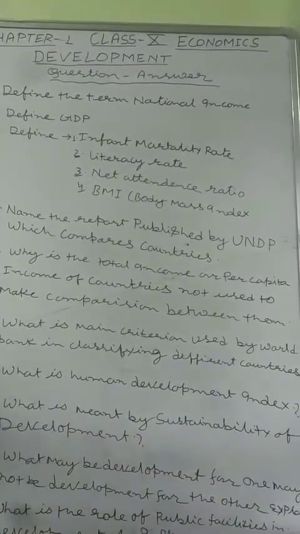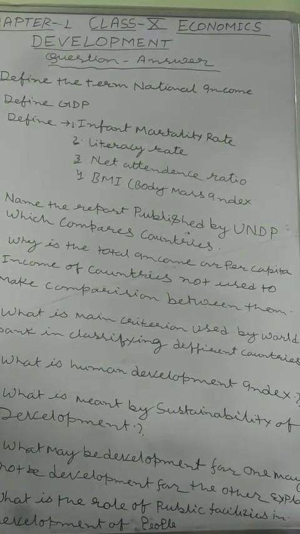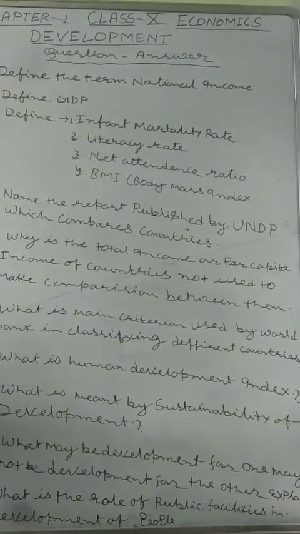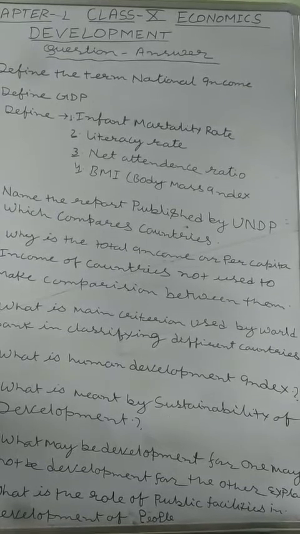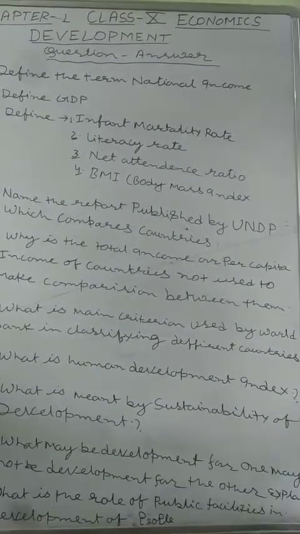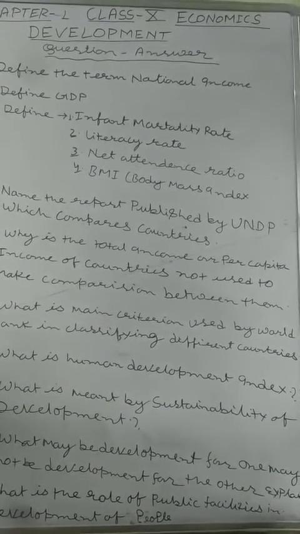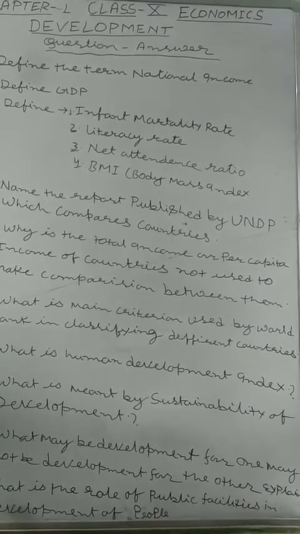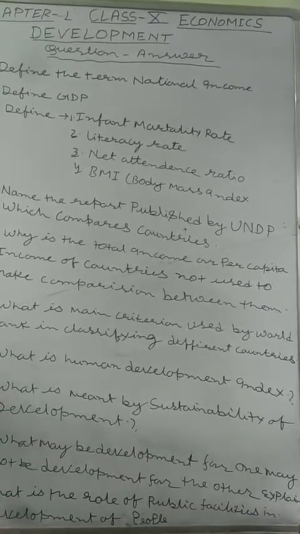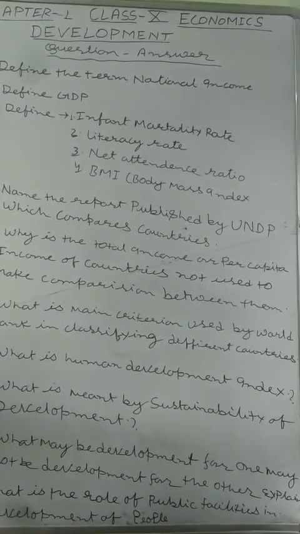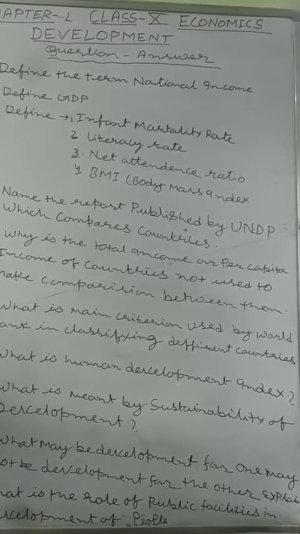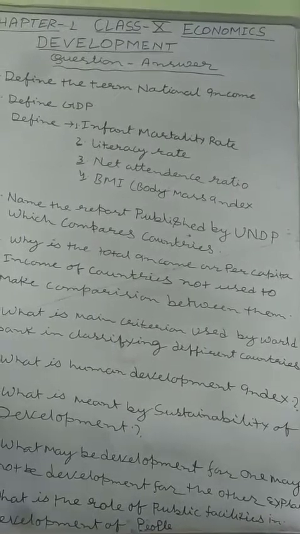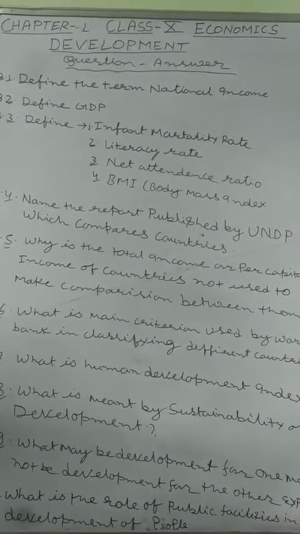Next question is, what is meant by sustainability of development? As we mentioned in previous videos, sustainability is the prime need of the current generation. We are the generation, and nowadays we suffer from corona, and that is one example of why there is a need of sustainability. And after corona, we again think about organic farming. Again, we think about our ancient culture and cultural activities. हम अपनी संस्कृति को याद कर रहे हैं, हम अपने पूर्वजों को याद कर रहे हैं, हम जैविक खेती को याद कर रहे हैं, हम जंगलों को याद कर रहे हैं और ग्रीनरीज़ को याद कर रहे हैं.